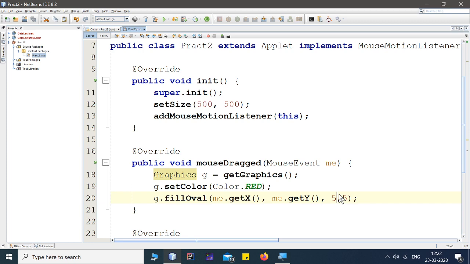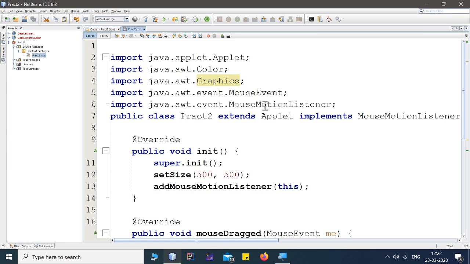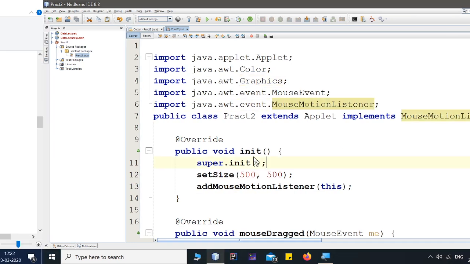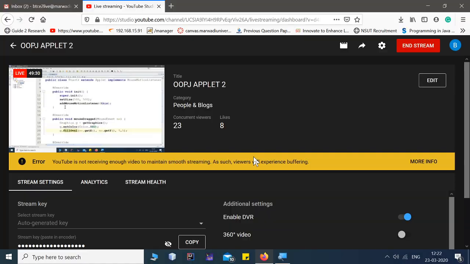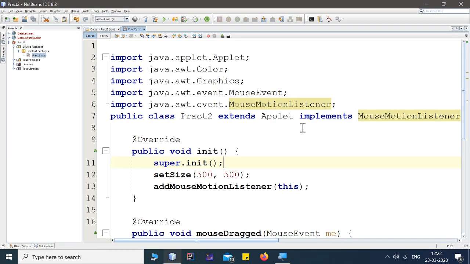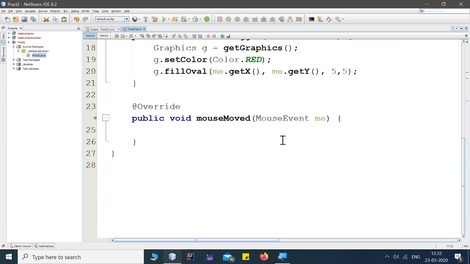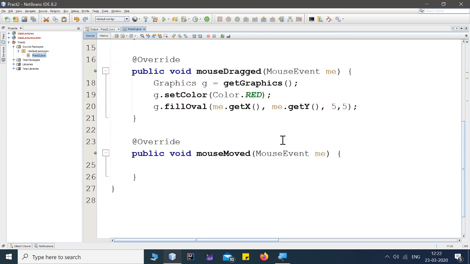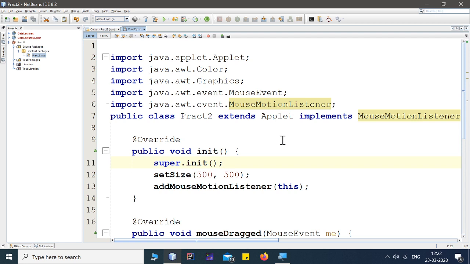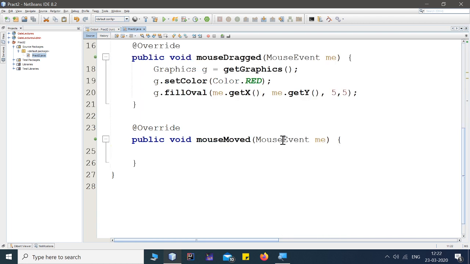So it's not your assignment, but it's needed to understand mouse motion listener. That's why I discussed that stuff. So I hope you all have got that stuff too. Now, if anybody wants to take this screenshot, then you can take it in two steps. First, take this much. Next is from mouse dragged till mouse moved, you can take screenshot of this.